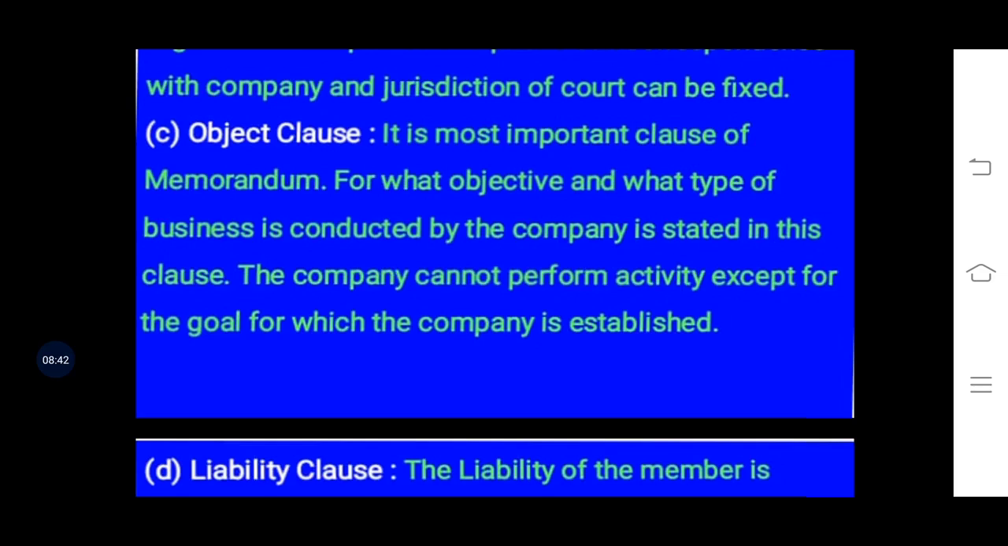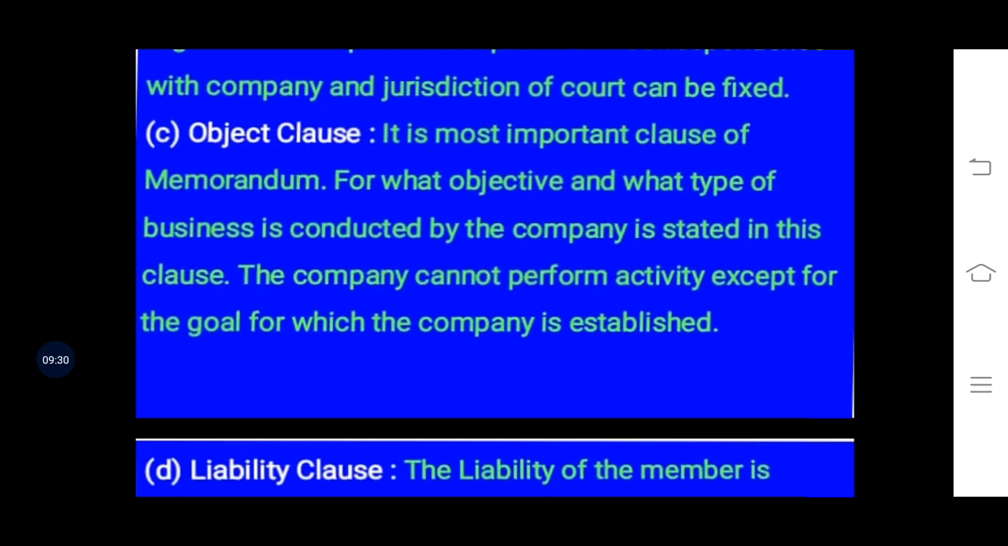For example, if a pharmaceutical company or a medical company has been established, in the object clause it has mentioned the particular goal or the particular object of the company. Now, if the company does anything or acts beyond their objective or beyond the limit of their objective, that will be void or will be considered illegal.